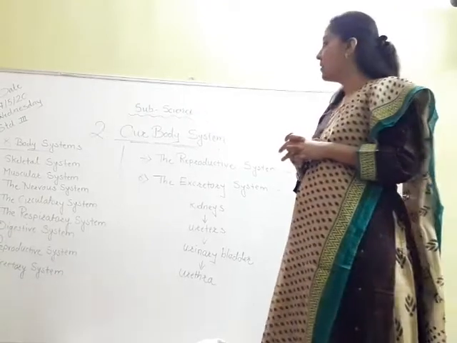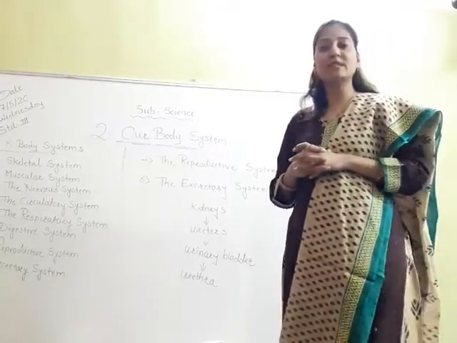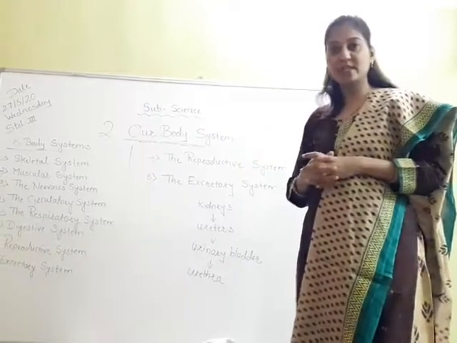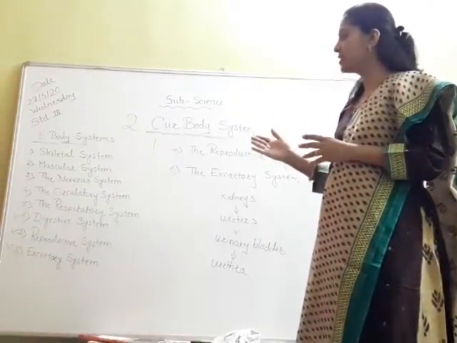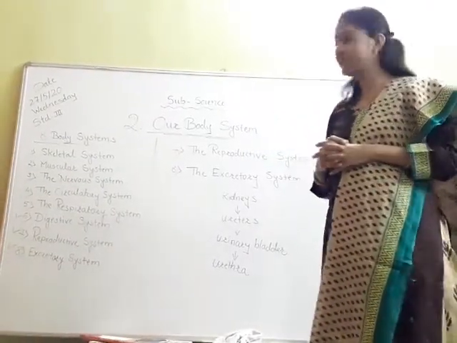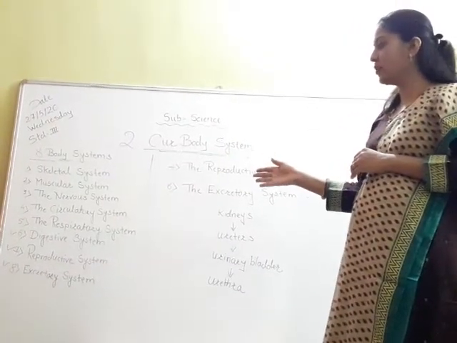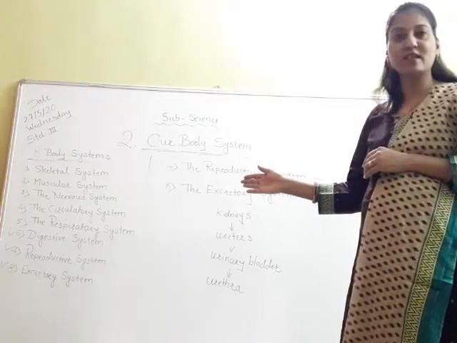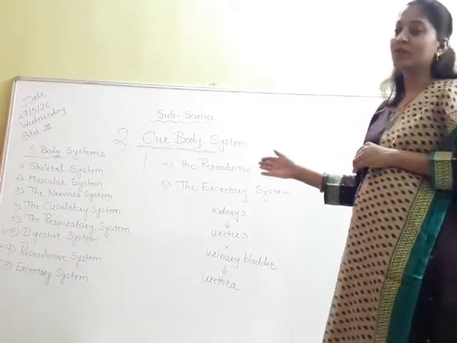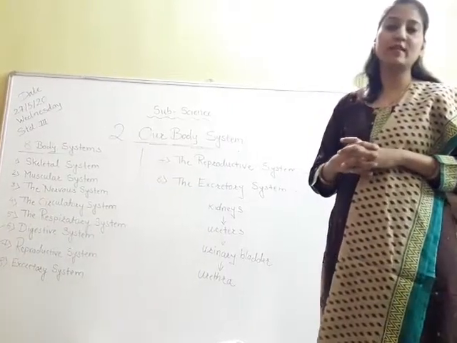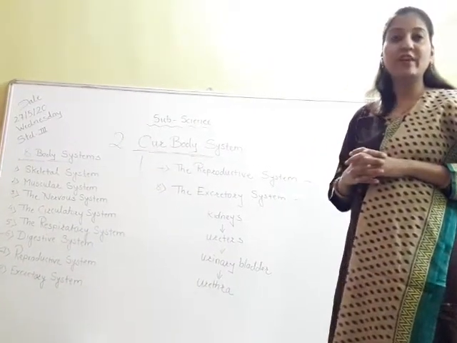And the 8 body systems that we have seen are the skeletal system, muscular system, nervous system, circulatory system, respiratory system, digestive system, reproductive system, and the last one is the excretory system. So in this way we have completed this lesson. I hope that you have understood this very well.